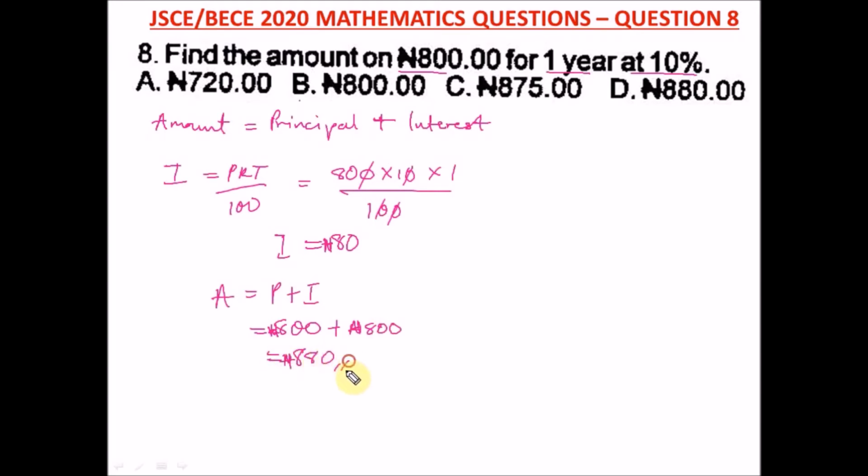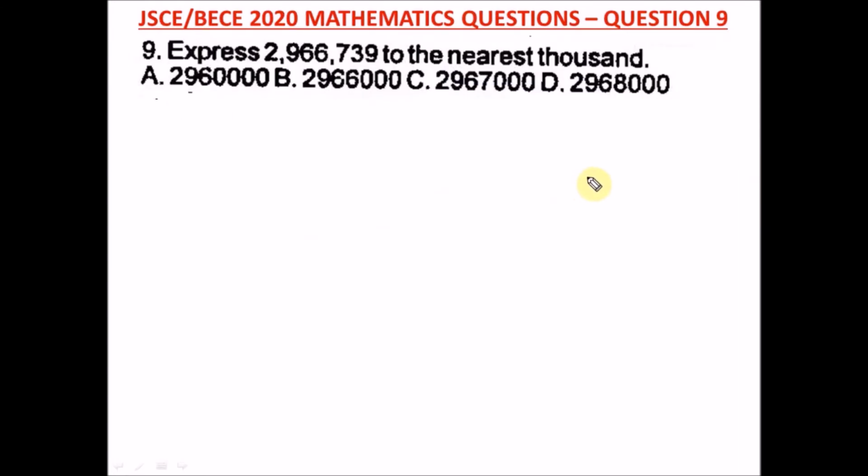880 naira. So this is our answer, and our right option here is option D. Question 9 of the Junior WAEC 2020 Mathematics Past Question, that's your BECE exam. It says express this to the nearest thousand. This is 2,966,739 to the nearest thousand.